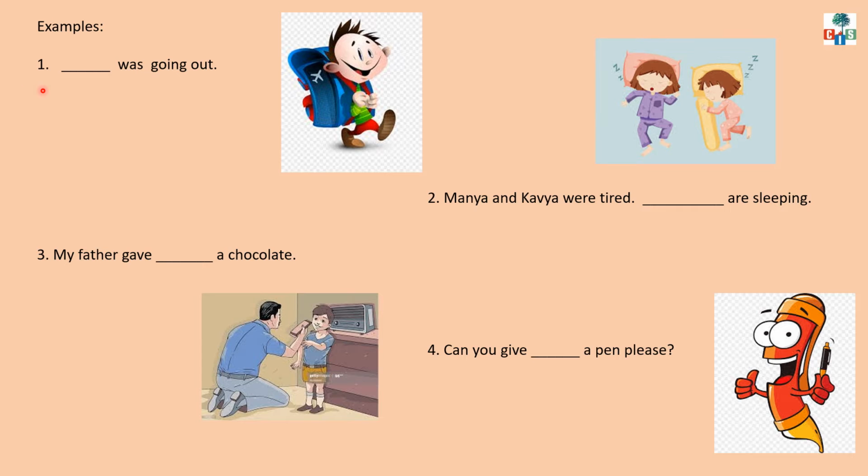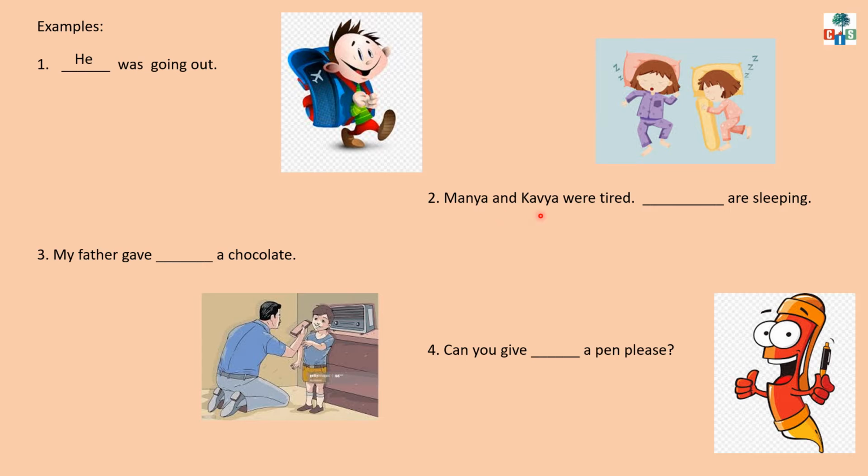See this example number 1, children. Dash was going out. Here in this sentence, the verb is was, and before the verb blank is given, and before the verb it is subject's place, and for subject's place we will use subject pronoun. So we can use he, she, it, they, we. But in the picture, boy is given. A boy is going out. So for a boy we will use subject pronoun he. He was going out.